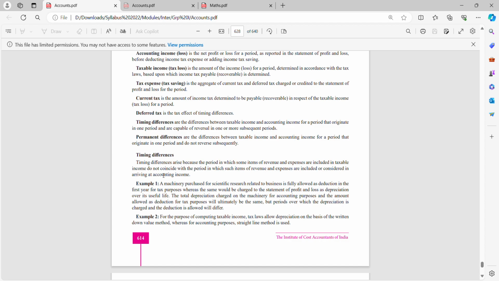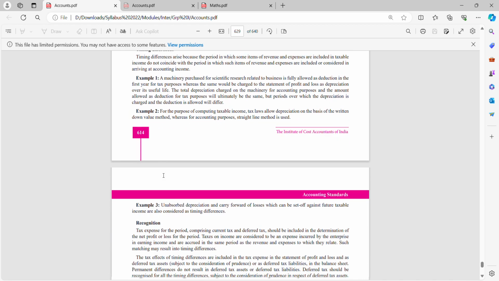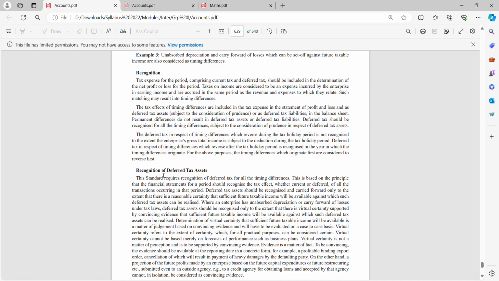Timing differences arise because the period in which some items of revenue and expenses are included in taxable income do not coincide with the period in which such items are included or considered in arriving at accounting income. So there can be certain items in taxable income but not in accounting income, or in accounting income but not in taxable income. That can happen, and because of that you are getting a difference. They have taken examples 1 and 2. You please go through it. I'll take a pause and then we'll start with recognition.